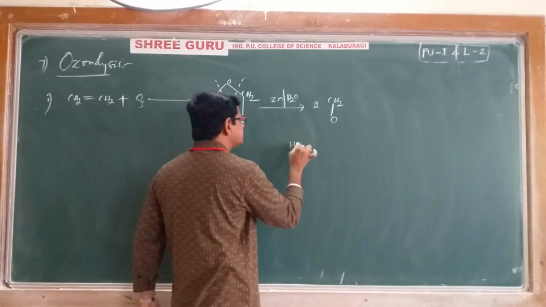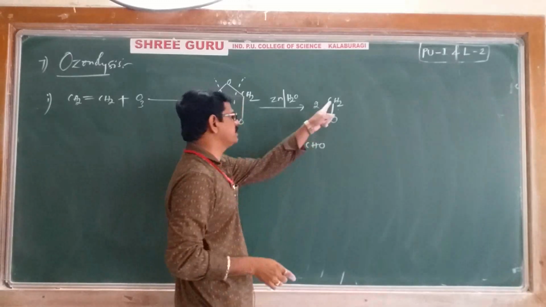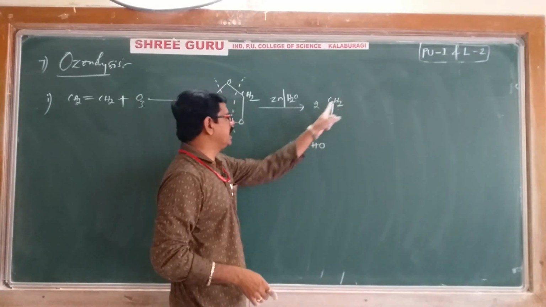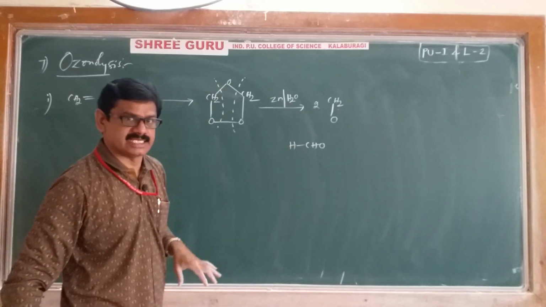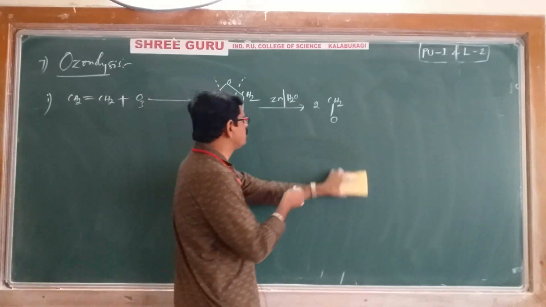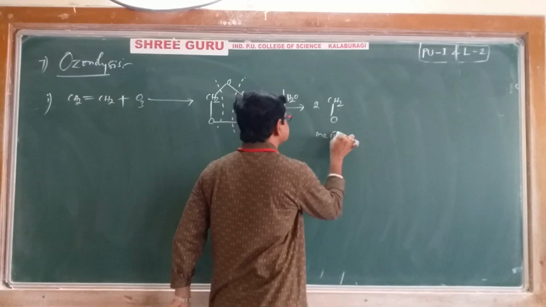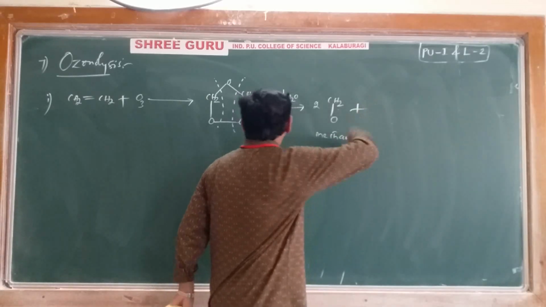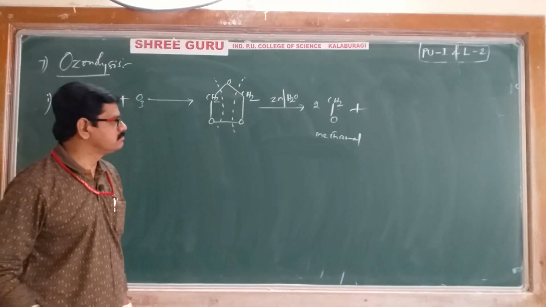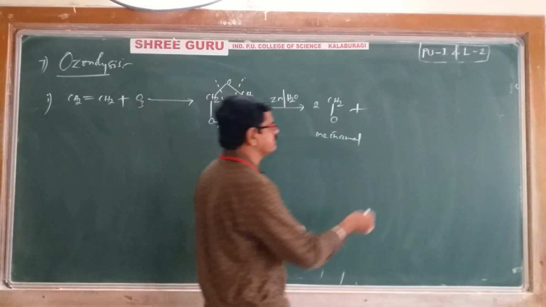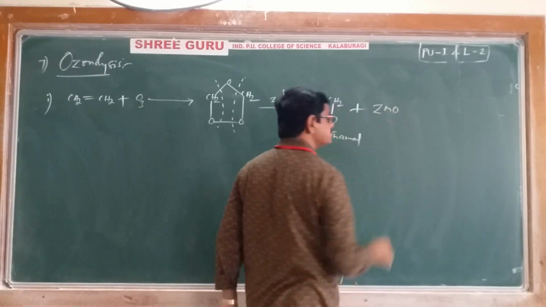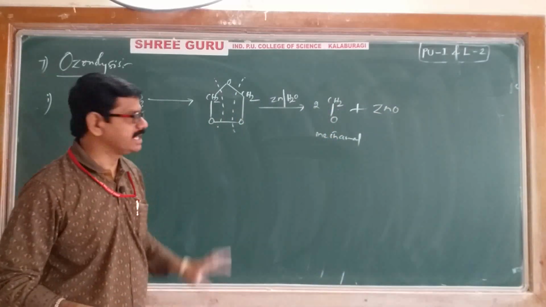CH2O is nothing but HCHO: 1 carbon, 2 hydrogens, 1 oxygen. Its name is formaldehyde, methanal. 2 moles of methanal are obtained, plus a byproduct: zinc and oxygen give ZnO. That's it. It is one example.